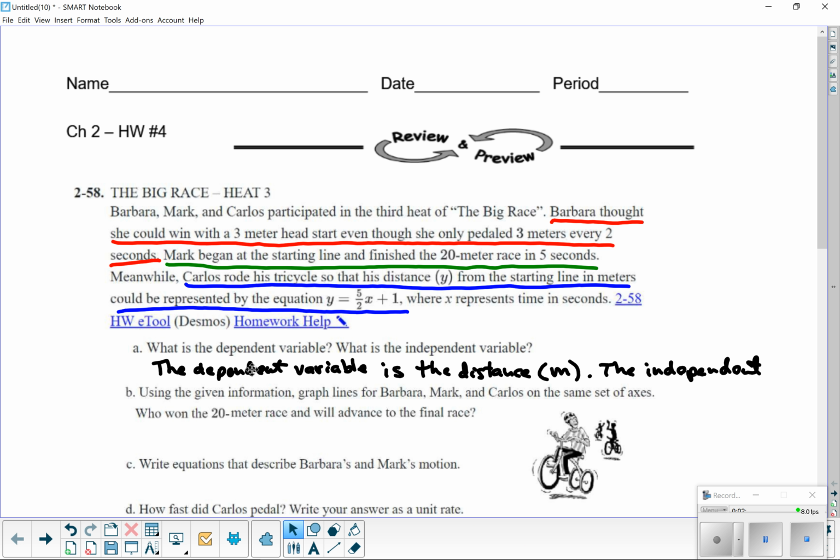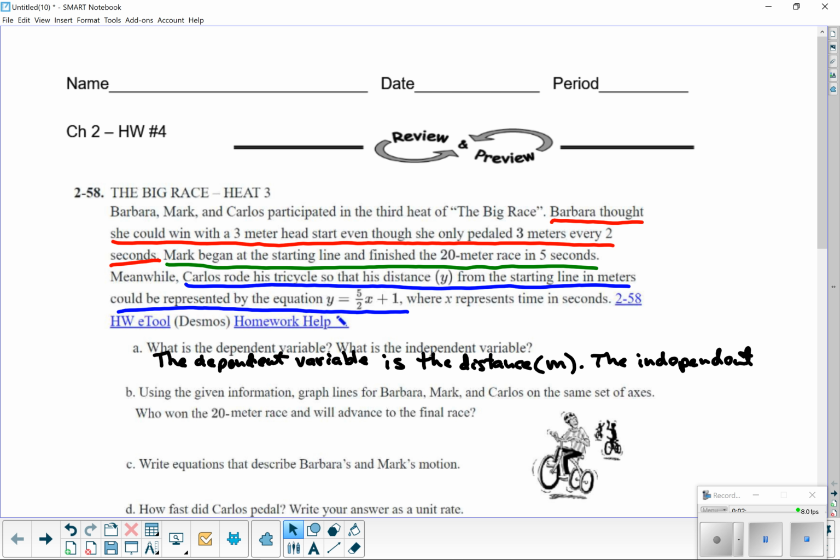Let me move this up a little bit. The independent variable is the time, which is measured in seconds, right?